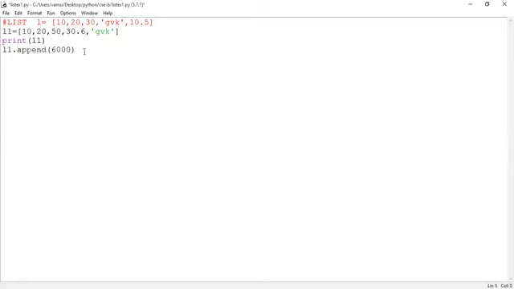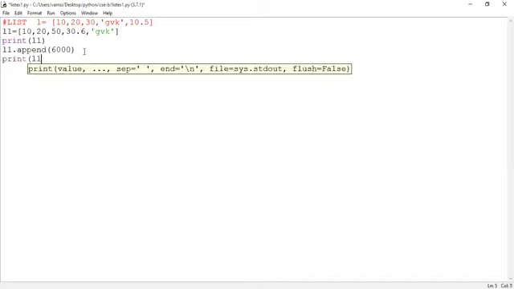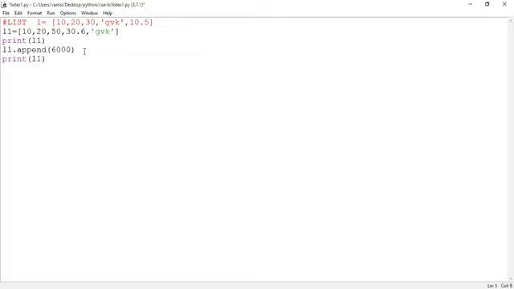If you want to display the list, what you can do? Print of L1. When I append a new element into the list, this L1 is a variable name which is pointing to the object. These elements we can consider as the data elements of the object.